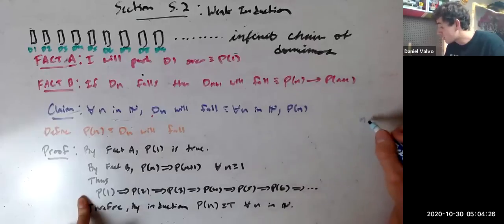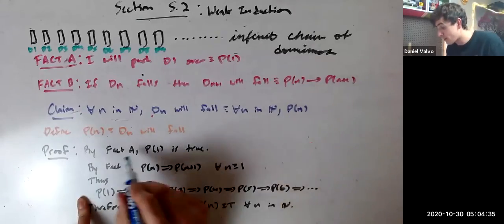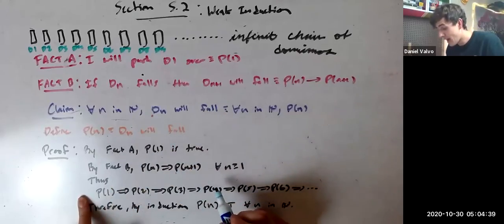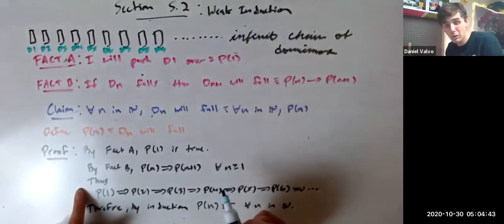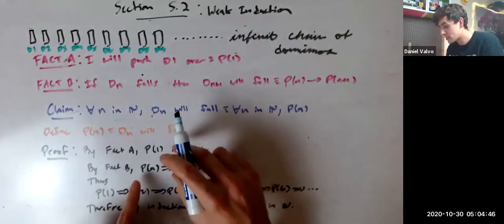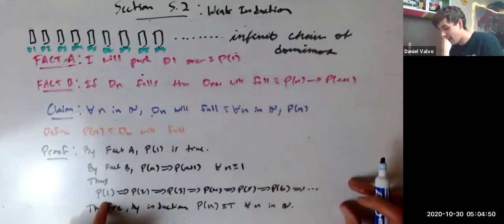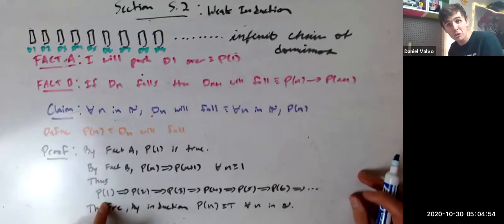Before, we had one n the whole time. We stuck with one n and said, for this n, P of n will imply Q of n. Here we don't have that. Nowhere here did I even define an n. I never said let n be anything, right? It's just that we know, based on how fact A and fact B work together, these two facts put together will form this infinite logical chain. And since it forms this infinite logical chain, it will hit every integer along the way.